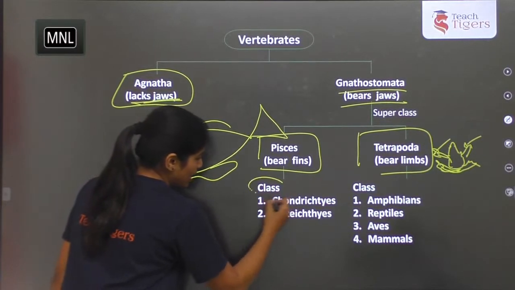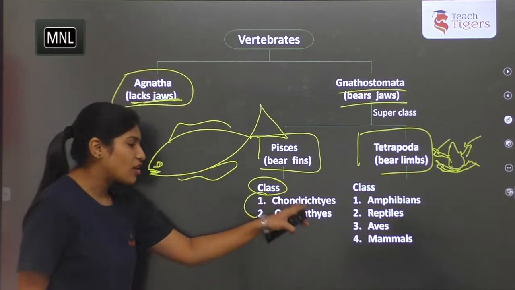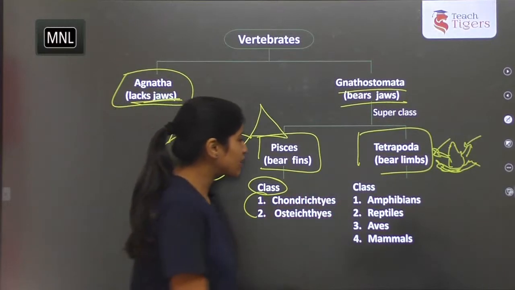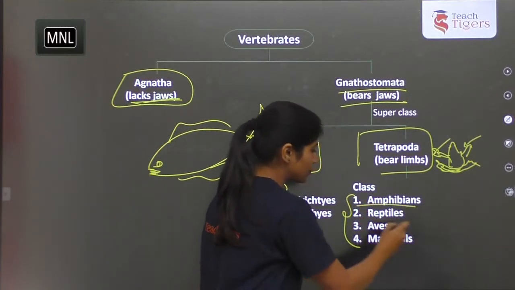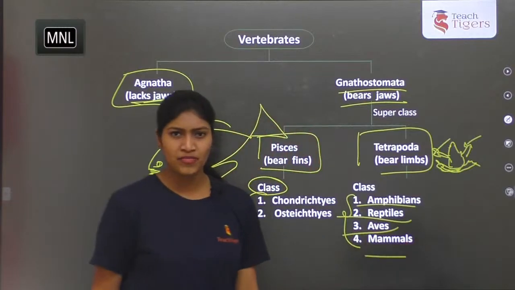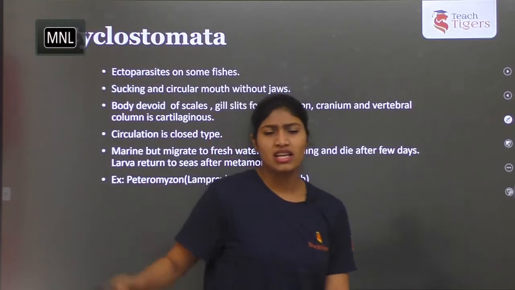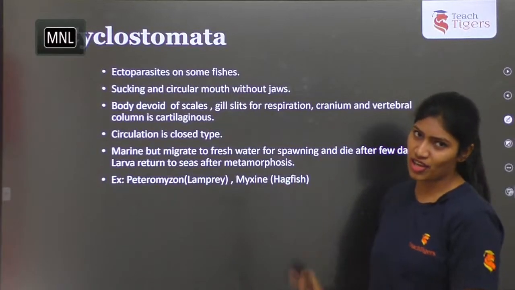Examples. They are divided into further classes, Chondrichthyes and Osteichthyes. Here they are classified into amphibians, reptiles, aves and mammals. So let's see a few important points about Chondrichthyes, Osteichthyes and the tetrapods.